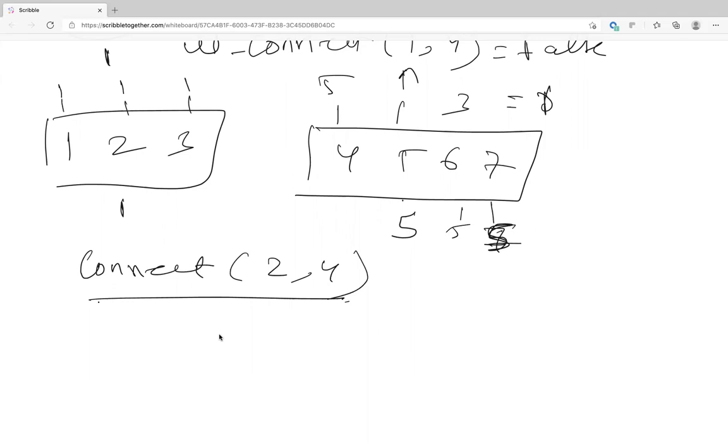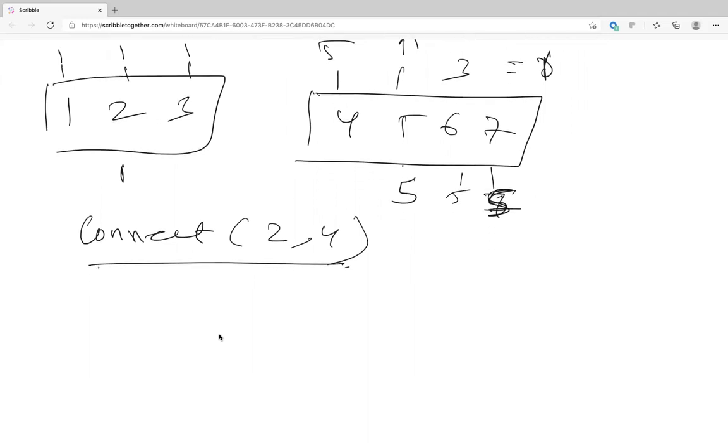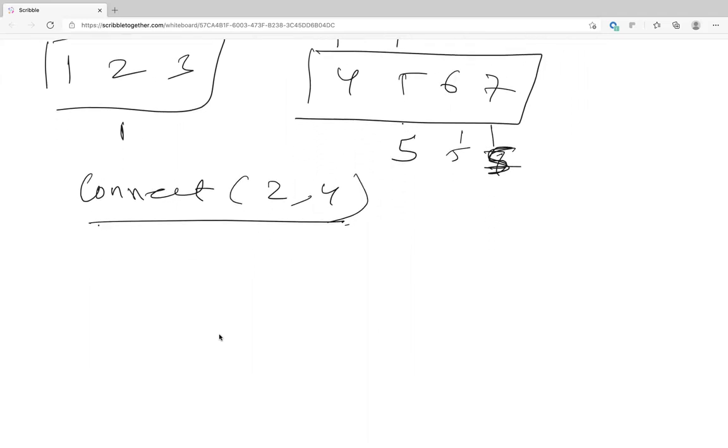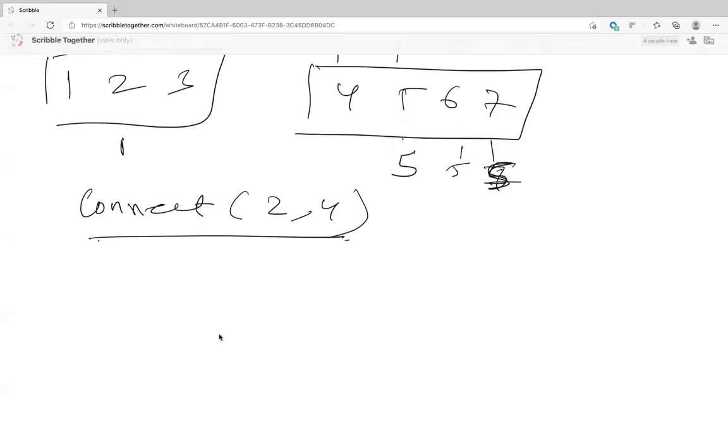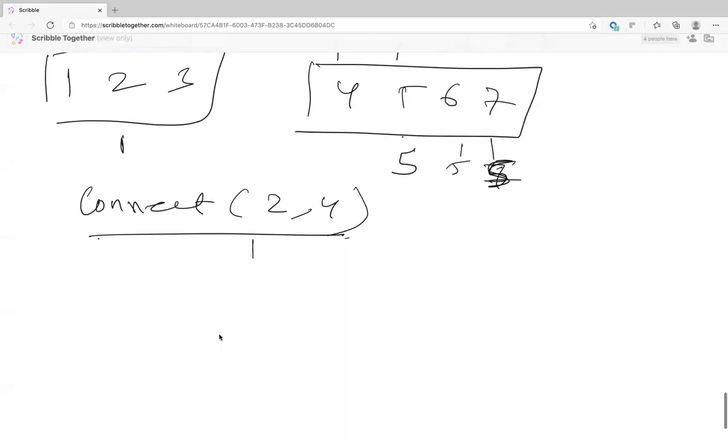Either of them, you'll make the IDs the same for the entire group of 5. Okay, so how will I do that? Tell me in terms of code. So you know the ID of 2, you'll grab that ID in the parent array or cluster array. So this is 1 and this is 5.